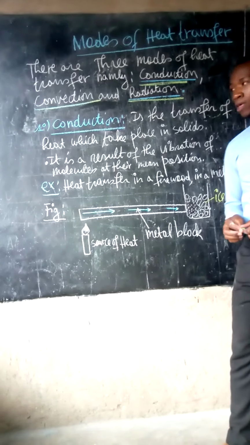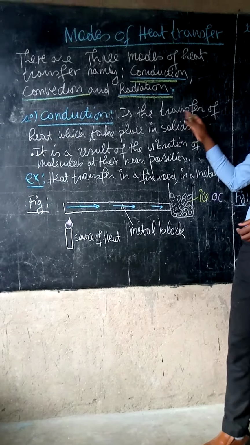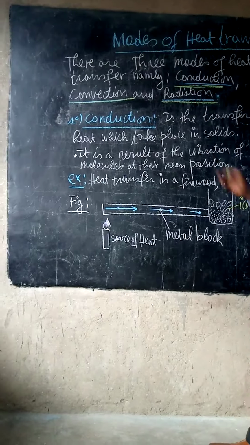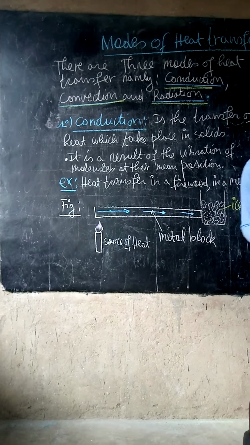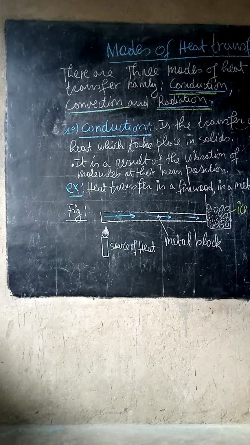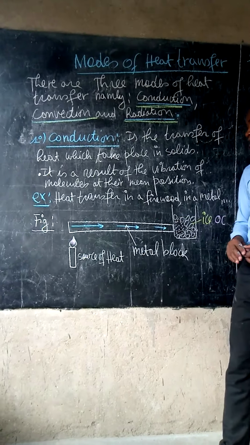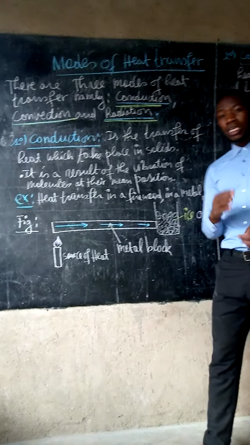Conduction is the transfer of heat which takes place in solids. It is a result of the vibration of molecules at their mean fixed position. Heat transfer in firewood or in a metal block is an example.